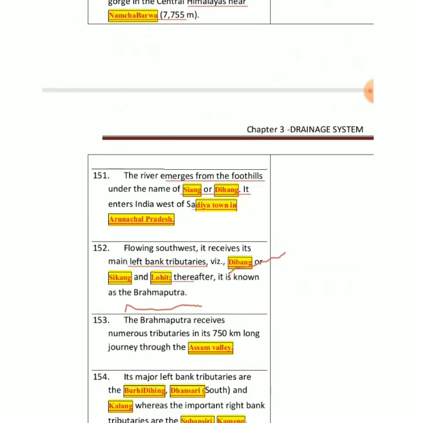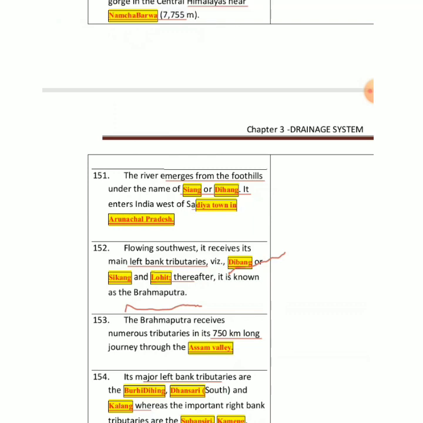So Brahmaputra has so many tributaries around us, and it moves around 750 kilometers in Assam itself. The major left bank tributaries are Burhi Dihing, Dhansiri, Kalang. These are the important tributaries. Then we have Subansiri, Kameng, Manas, and Kushiyara. These are the names of tributaries which meet at the left bank of Brahmaputra.